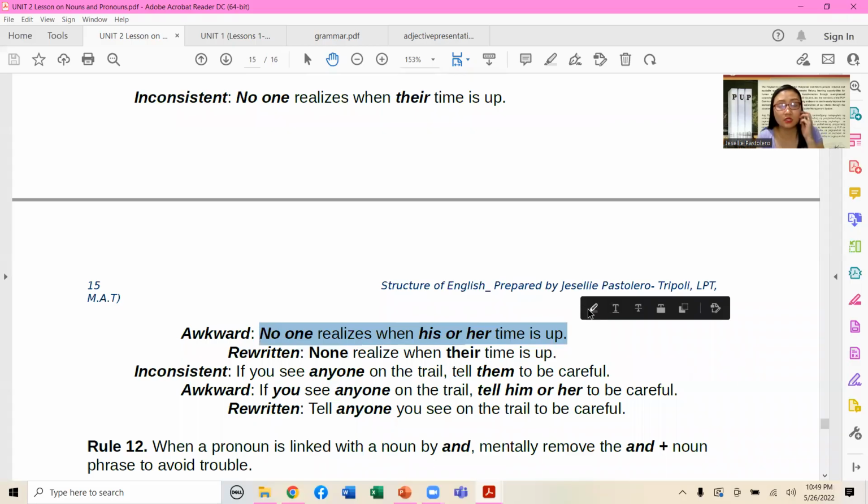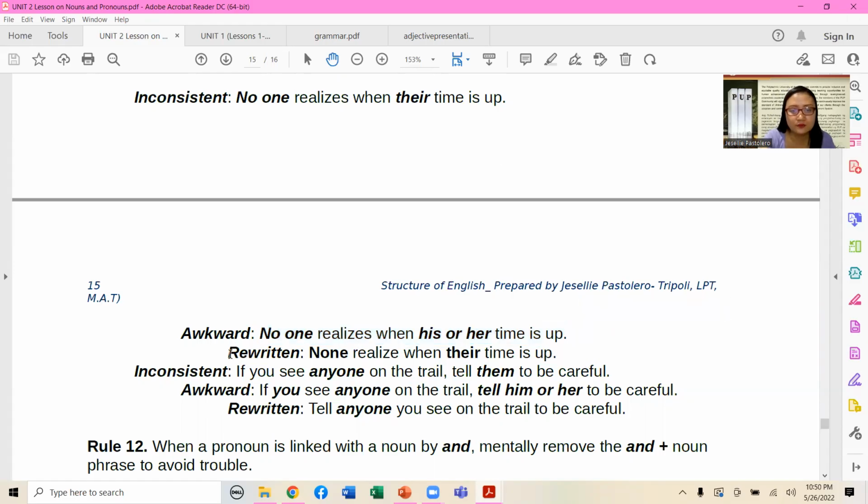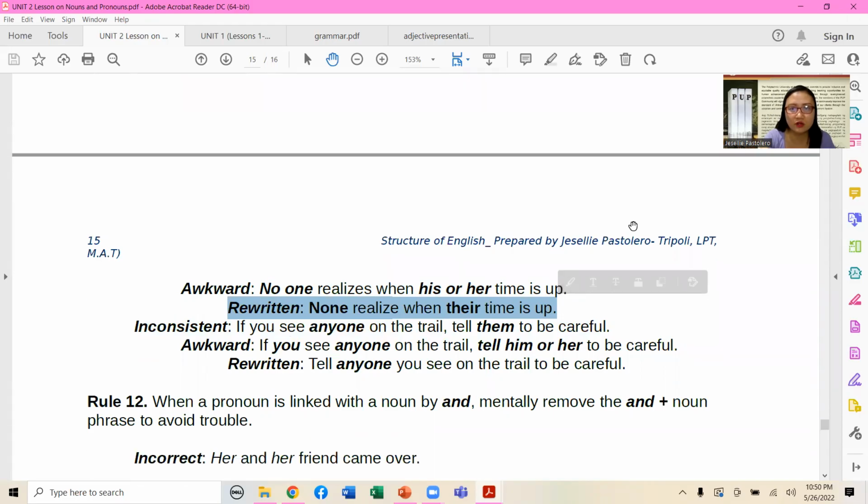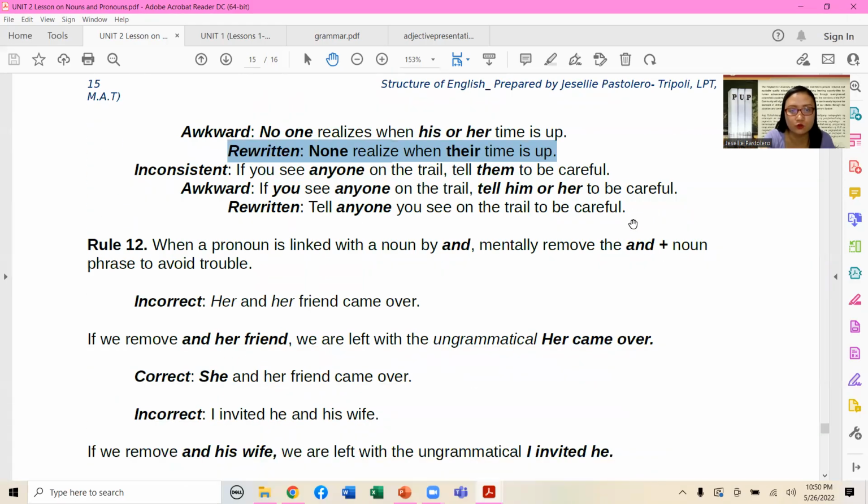But you would notice that this one is still considered permissible, especially in oral discourse. The speaker might tell you, "No one realizes when he or she, when his or her time is really up." And then the much better version would be this: None realize when their time is up. So this is considered a more formal version of the previous.